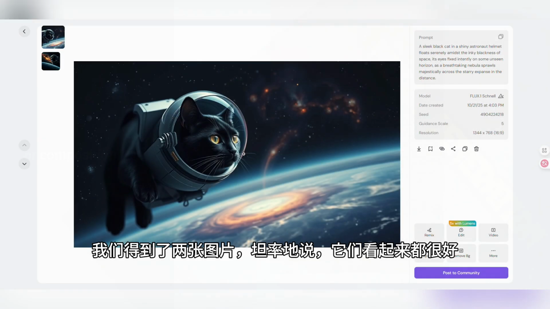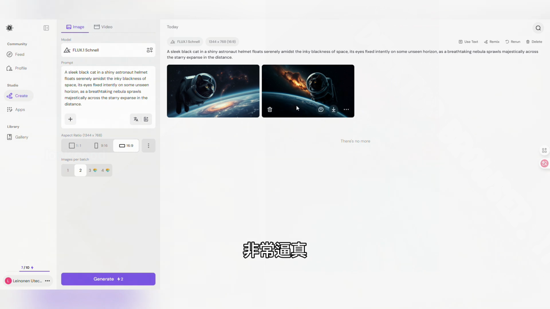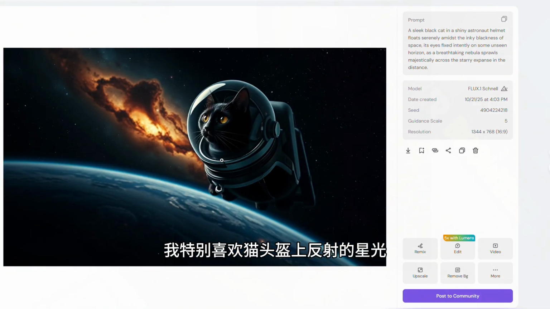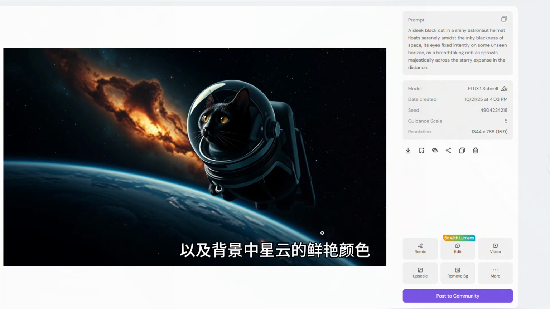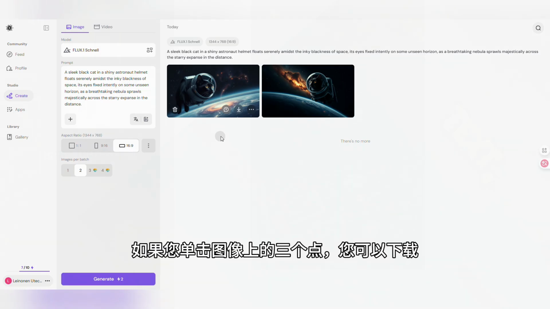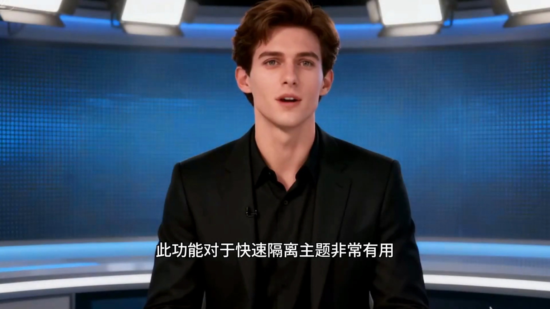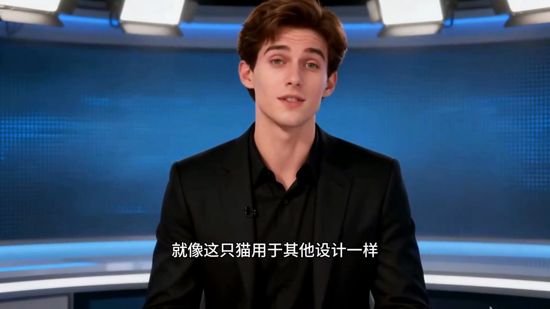We got 2 images, and frankly, they both look quite good. Very realistic. The quality of the lighting and the sharpness of the details are handled very well. I especially like the starlight reflecting off the cat's helmet in the first image, and the vibrant colors of the nebula in the background. If you click the 3 dots on the image, you can download, delete, copy link, or remove background. This feature is very useful for quickly isolating the subject, like this cat, for other designs.